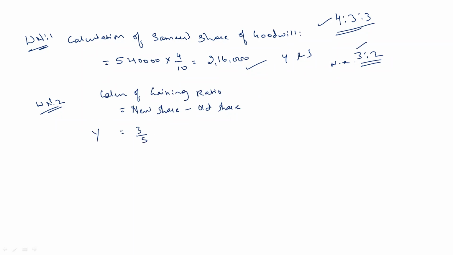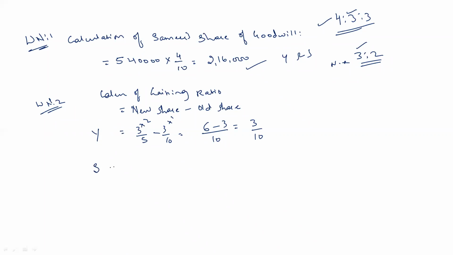So the ratio between Yasmin and Saloni is 3:2. So 3 by 5 for Yasmin minus her old share is this one, 3 by 10. Here the denominator is not same. We'll find out the LCM. LCM will be 10. So 5 2 times is 10, 10 1 times is 10. Numerator 3 into 2 is 6 minus 3 into 1 is 3. So we'll get the answer as 3 by 10 for Yasmin.